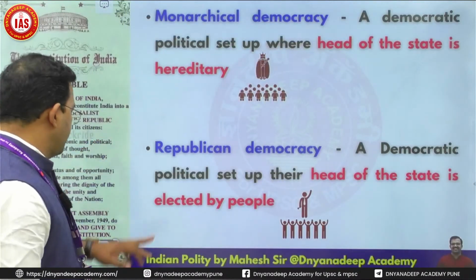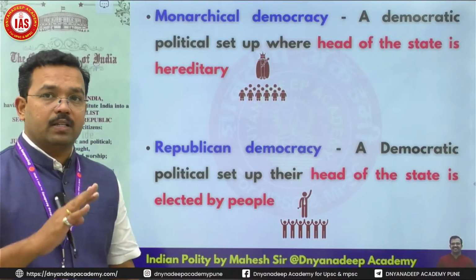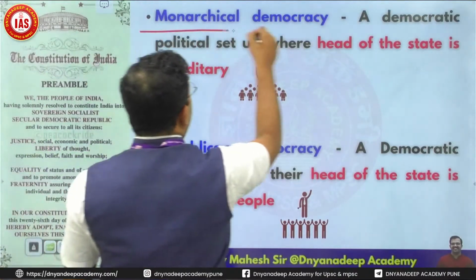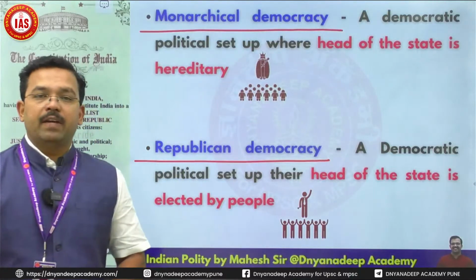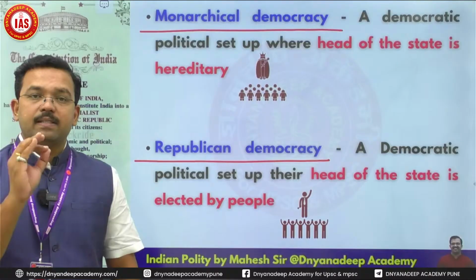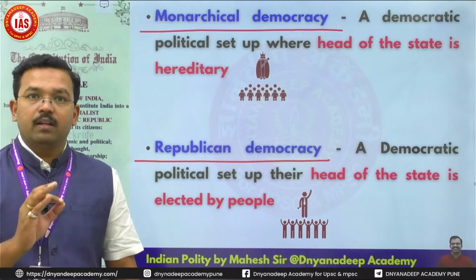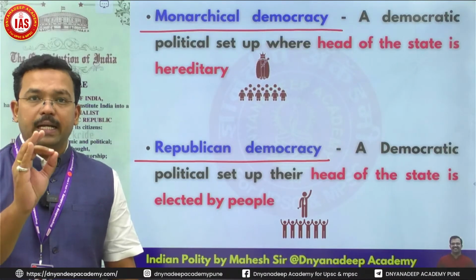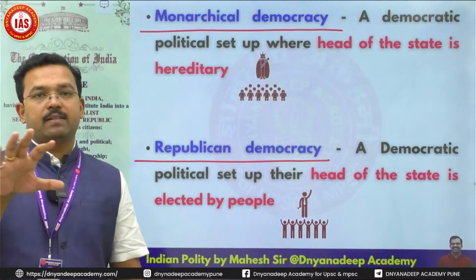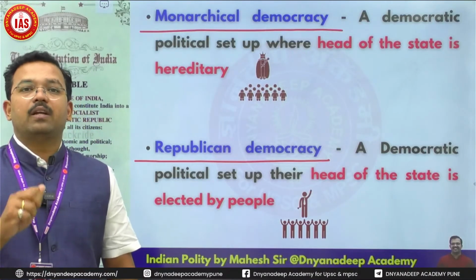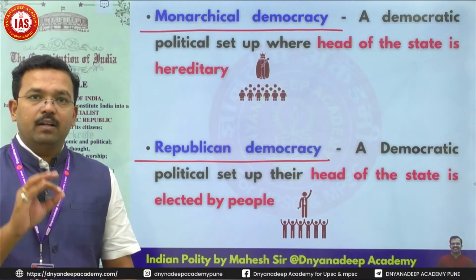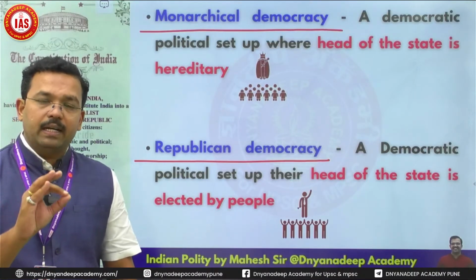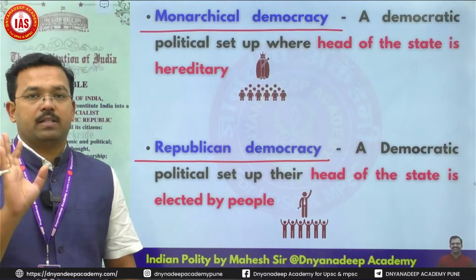Then we have two types of democracies in parliamentary democracy itself. One is monarchical democracy, second is republic democracy. Monarchical democracy, when head of the state is hereditary. When head of the state is hereditary, but they have democratic setup, it is known as a monarchical democracy. Second is republic democracy. When head of the state is elected, it is known as a republic democracy.